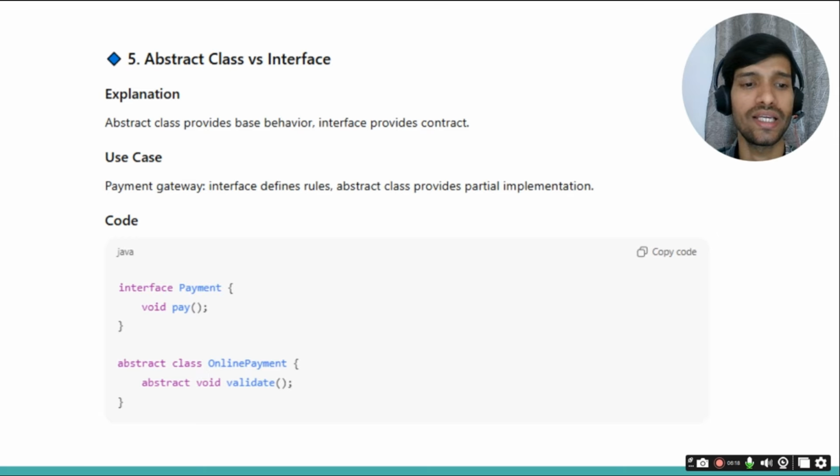So for example, there is one class called credit card payment, another class called UPI payment, another class called maybe offline payment, that kind of thing. The UPI payment pay process will not be the same as a credit card payment pay process, right? But overall, they will be implementing this pay method from the payment interface. So like that you can explain, and they can ask for more details on this interface.